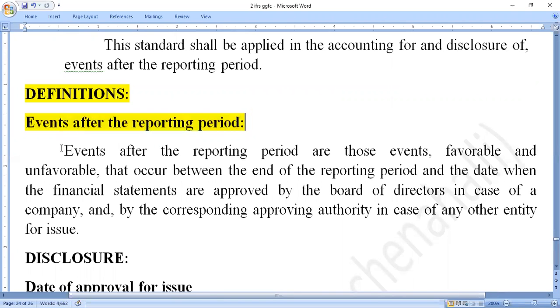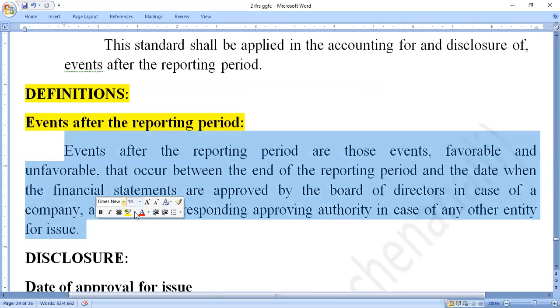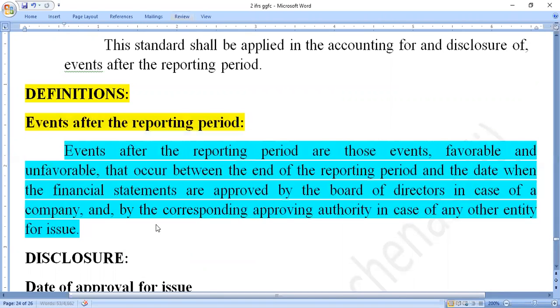Events after the reporting period are those events or transactions, favorable and unfavorable, that occur between the end of the reporting period and the date when the financial statements are approved by the board of directors in case of a company, and by the corresponding approving authority in case of any other entity, for issue.